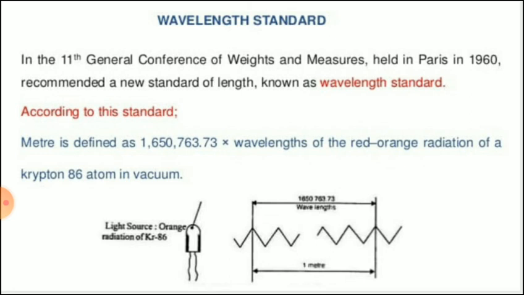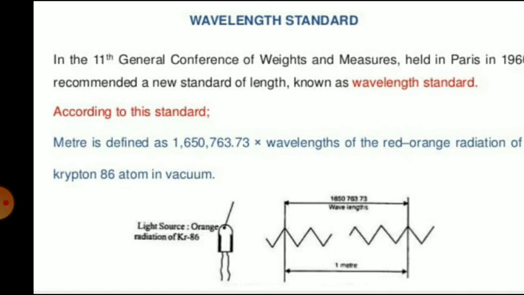So you can see the diagram. On the left-hand side there is a light source, the orange radiation of krypton isotope 86, and 1 meter will be equal to 1650763.73 wavelengths, as shown on the right-hand side.